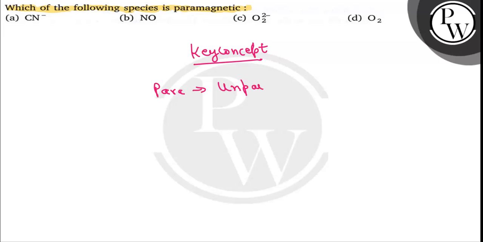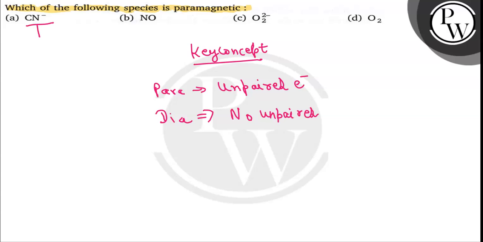What do we call those that have unpaired electrons? Paramagnetic. On the other hand, what about diamagnetic? Diamagnetic has no unpaired electron. So what we can say is, it will have no unpaired electron. Diamagnetic, no unpaired electron. So now we have to tell which one is paramagnetic here.